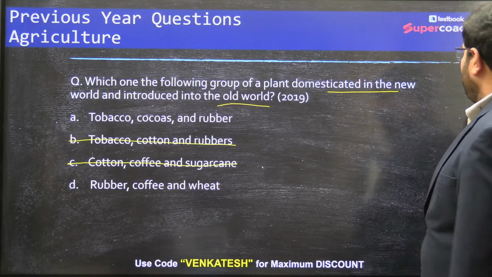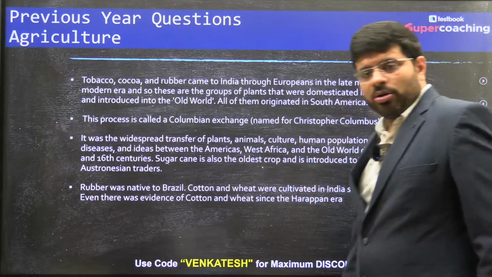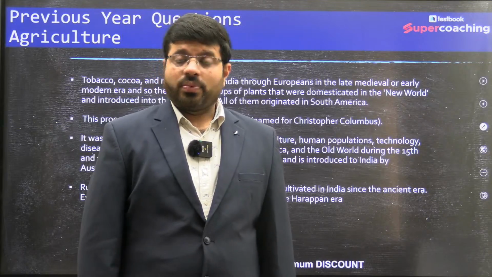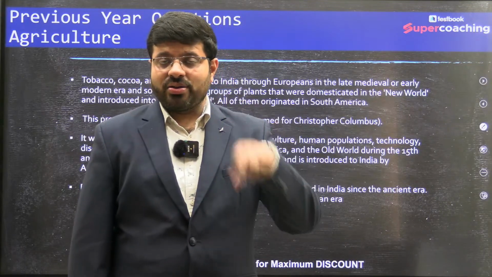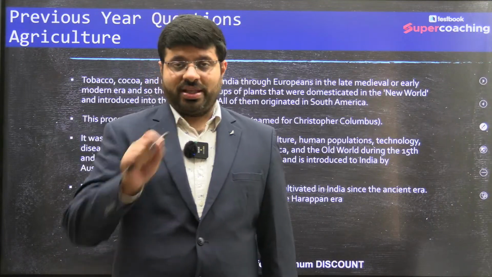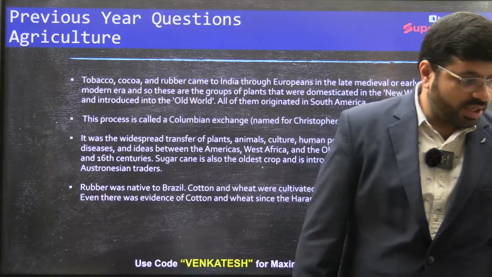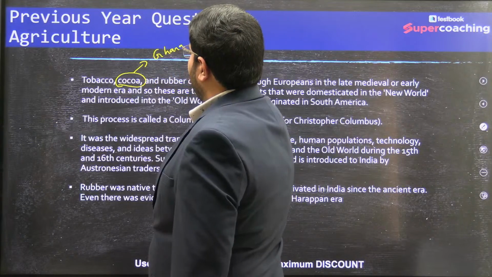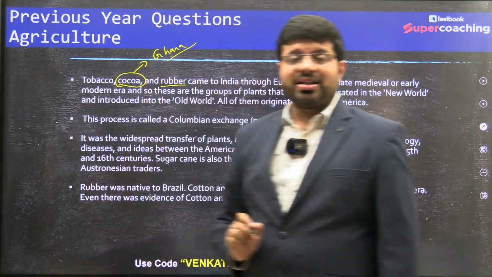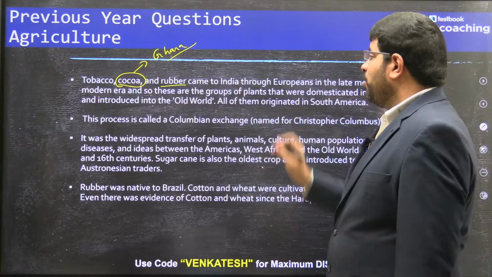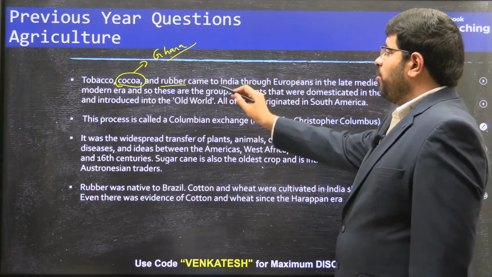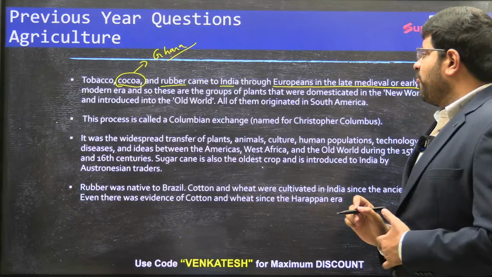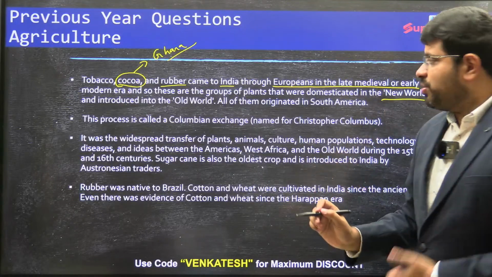Now you see this one. When you talk about this question, tobacco, cocoa, rubber, you know it. Cocoa, you might be knowing that as well, which is used in the chocolate. Ghana is very, very important. Cocoa is from the country of Ghana, Africa. Rubber, mostly from the equatorial regions, very popular, came to India. Tobacco, cocoa, rubber came to India through Europeans in the late medieval or the early modern era. These are the group of plants that were domesticated in the New World and introduced into the Old World.